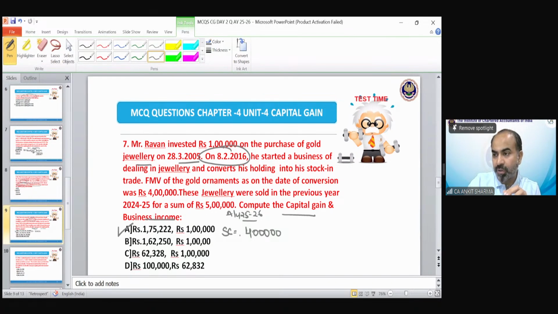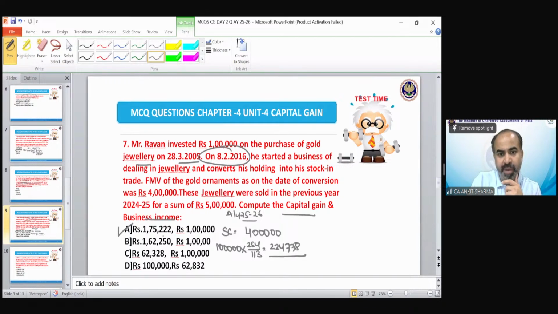Now, the cost of acquisition or index cost of acquisition, the cost would be 1 lakh multiplied by the index of the year of transfer, that would be according to 8th February 2016. So it would be 254 upon 113. So this would be 224,778.